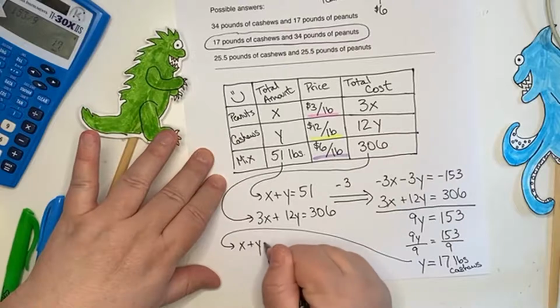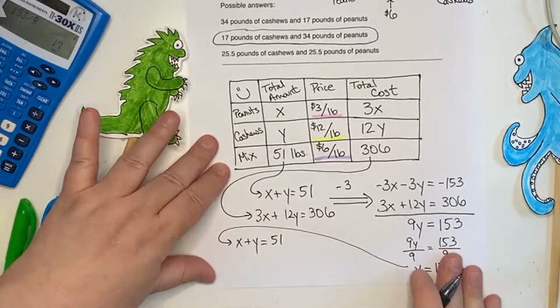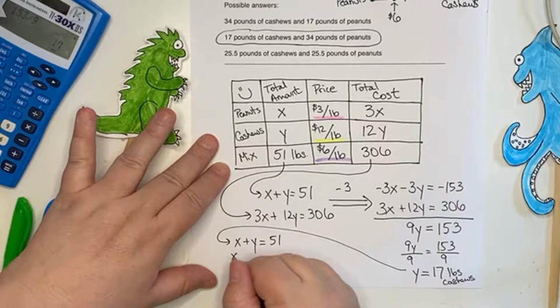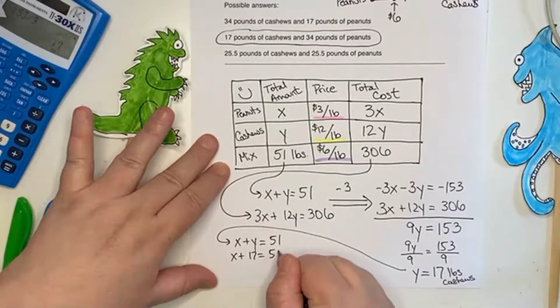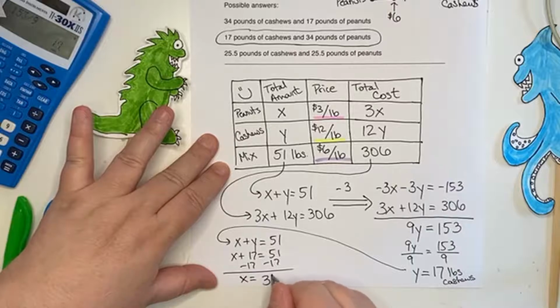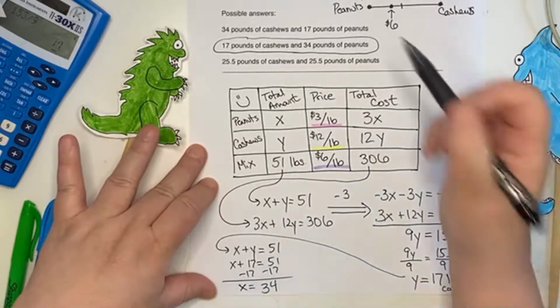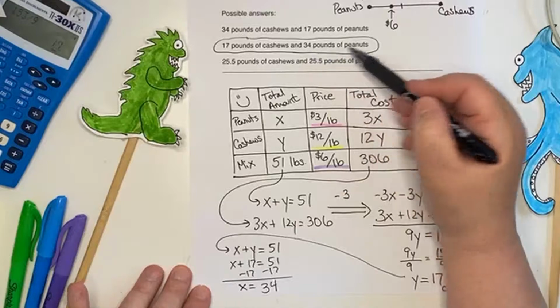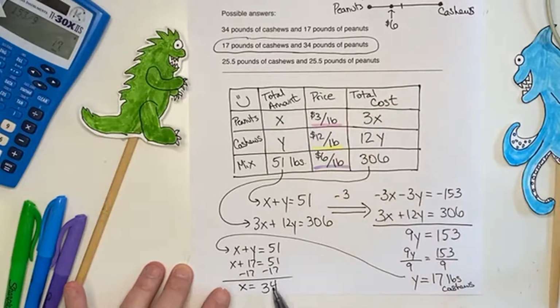X plus Y equals 51. So I get X plus 17 equals 51. Subtract 17. X equals 34. And that's what it says here, 34 pounds of peanuts, because X is the pounds of peanuts. So this is the correct answer.